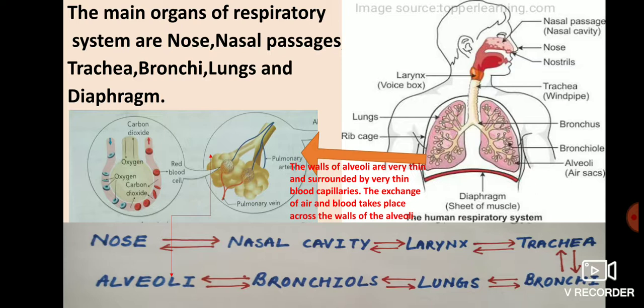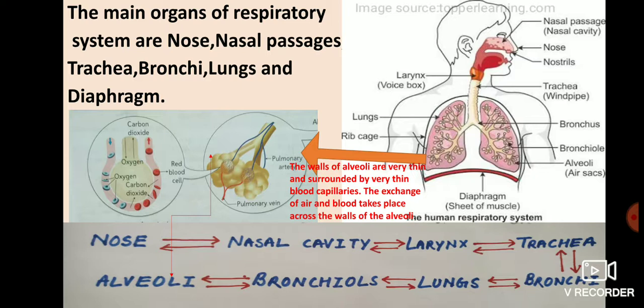Through the trachea air reaches the bronchus, and then the bronchus is divided into two branches, because we have two lungs: one bronchus connected to the left lung, and another bronchus connected to the right lung. Bronchus is singular and bronchi is the plural of bronchus. Then air reaches the lungs.